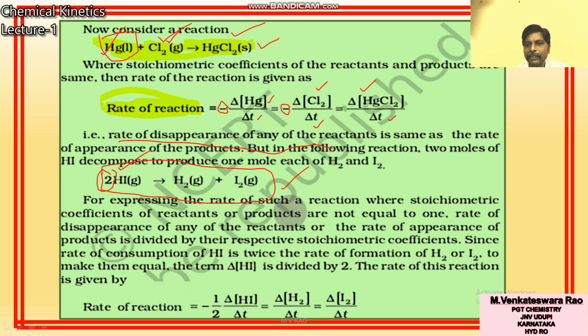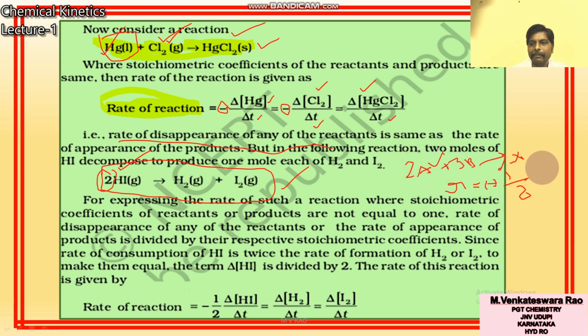For example, I will give one more example. If it is 2A plus 3B gives rise to some product X, what is the rate? Rate is equal to minus, because it is the reactant, and 2A there means 1 by 2.